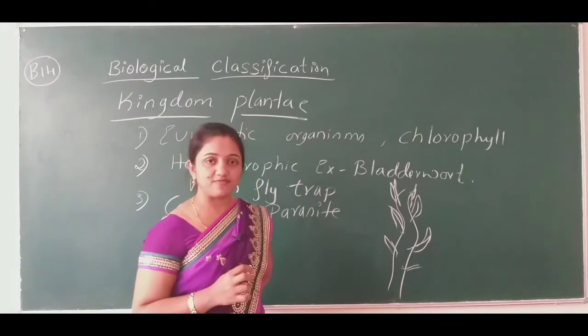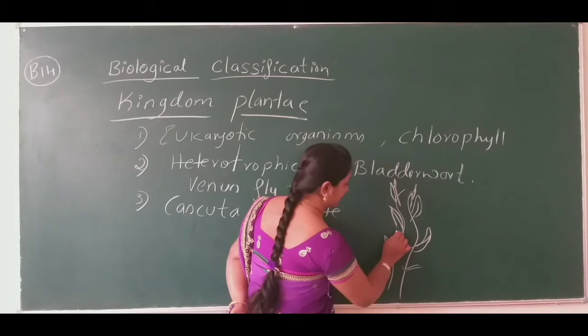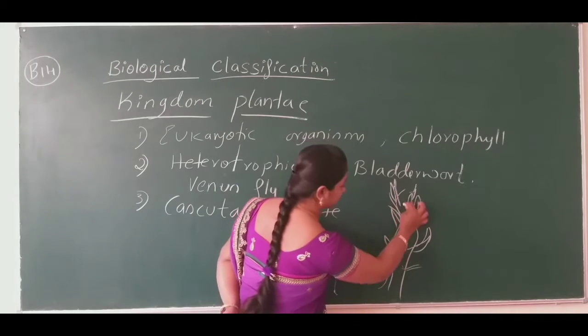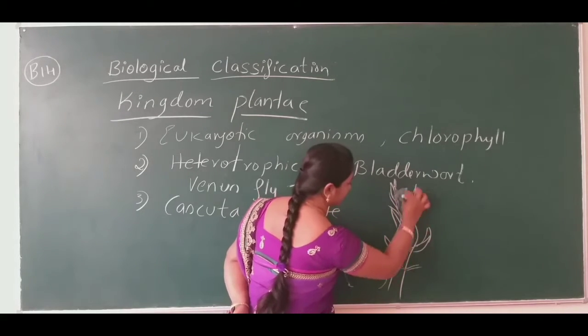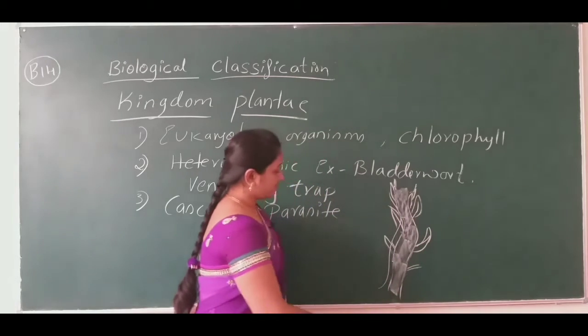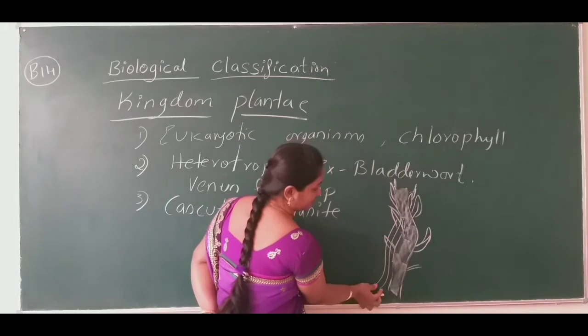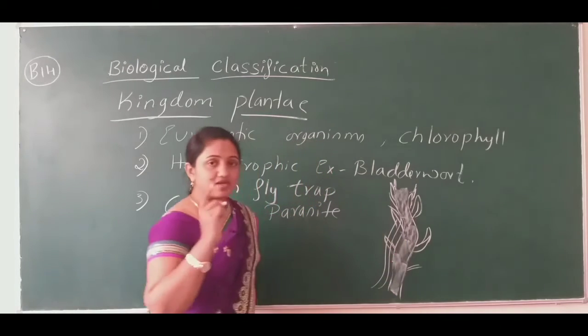The Cuscuta type of plant grows on the side of a green plant. What I am shading here, consider this shaded plant is a green plant. What I have drawn here without shading is known to be a Cuscuta.